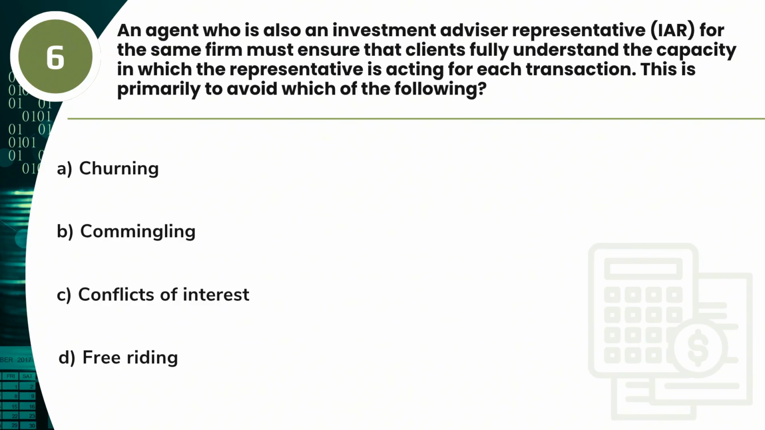An agent who is also an investment advisor representative, IAR, for the same firm must ensure that clients fully understand the capacity in which the representative is acting for each transaction. This is primarily to avoid which of the following? A. Churning. B. Commingling. C. Conflicts of interest. D. Free riding.